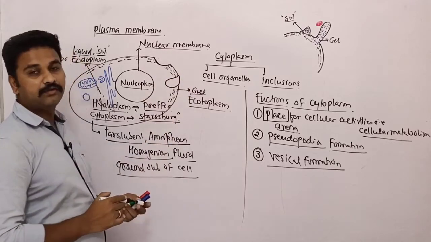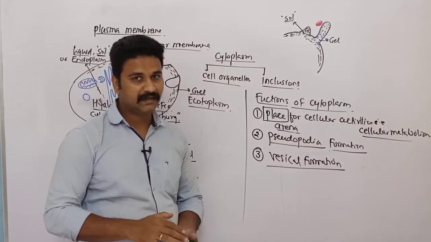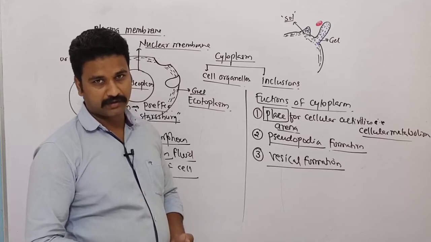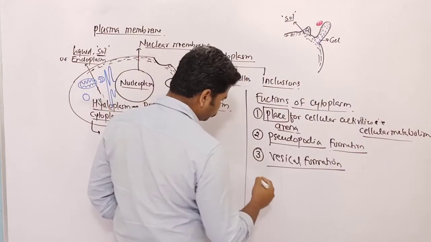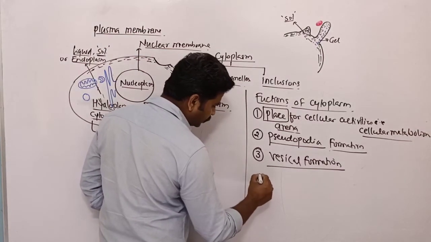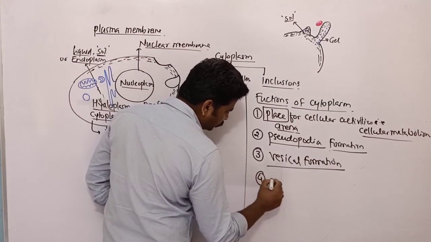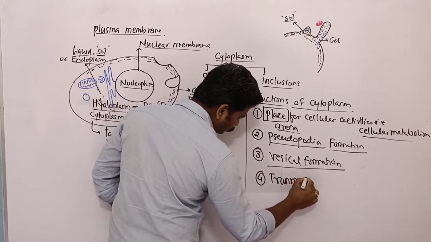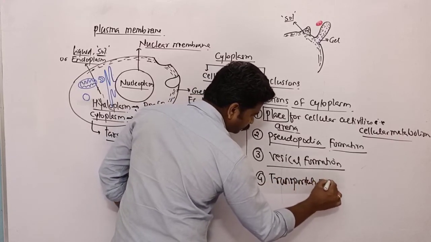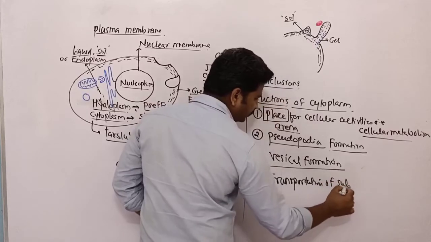So in this way the cytoplasm will also help the cell in the process of endocytosis. Clear for this thing? Then the next function of cytoplasm is transportation of substances inside the cell.